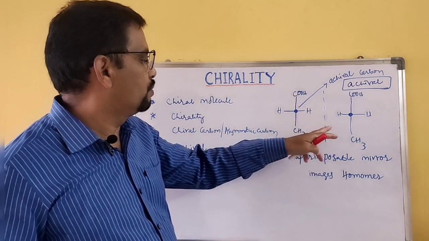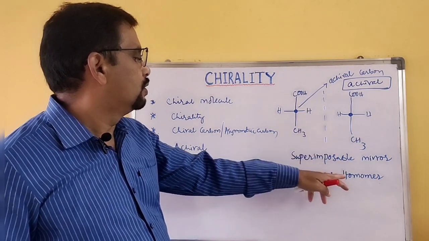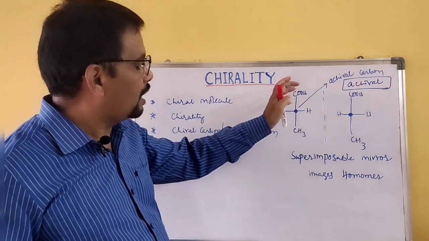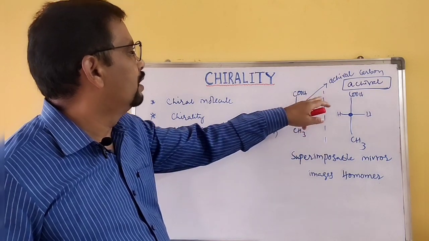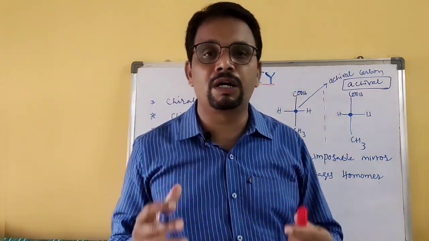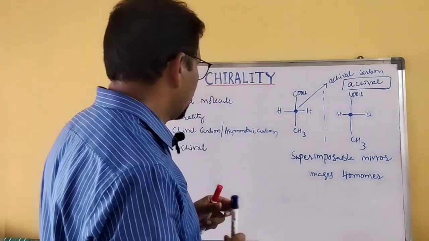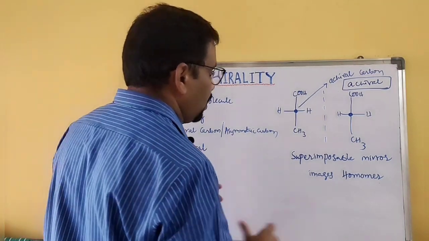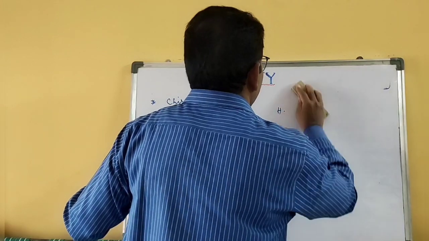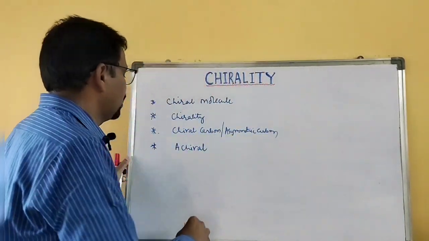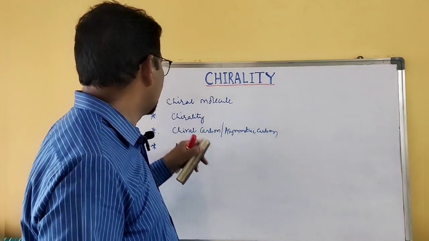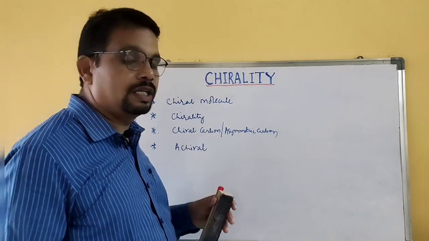Superimposable mirror images are called homomers. I hope you understand what is a chiral molecule and what is an achiral molecule, and what is chiral carbon and what is achiral carbon.